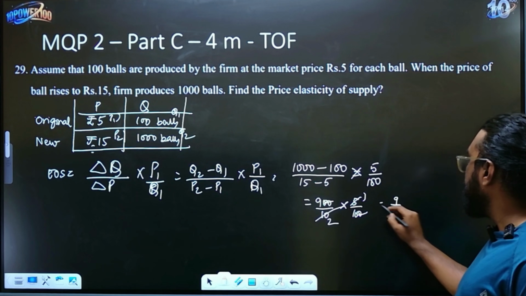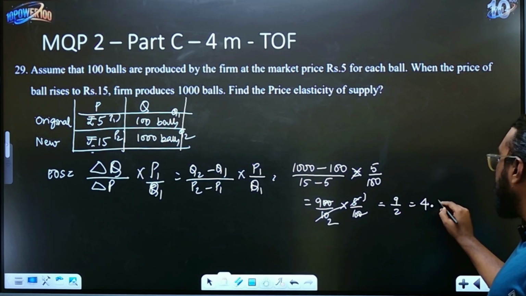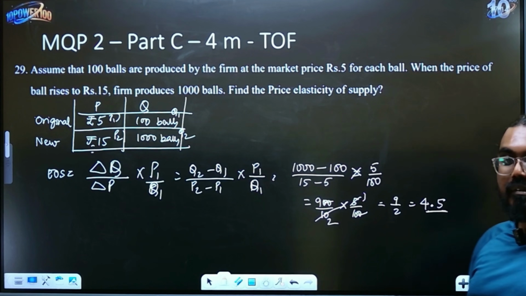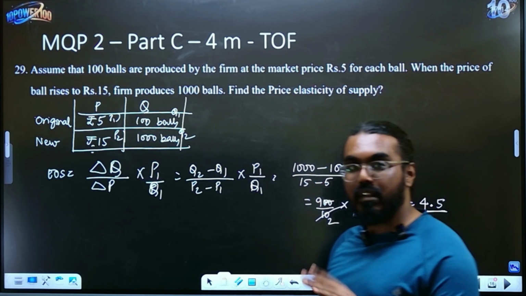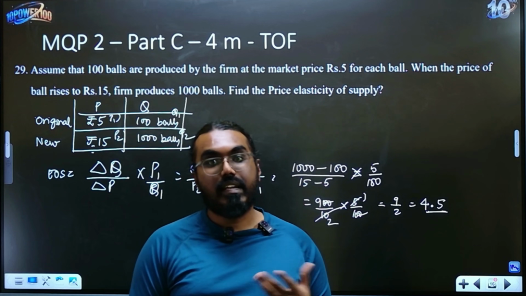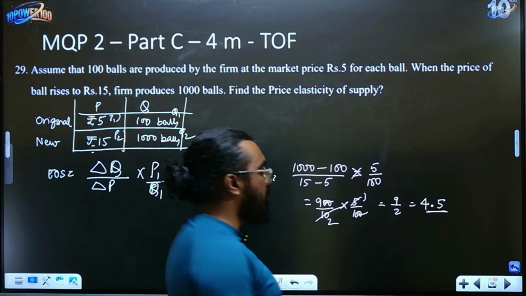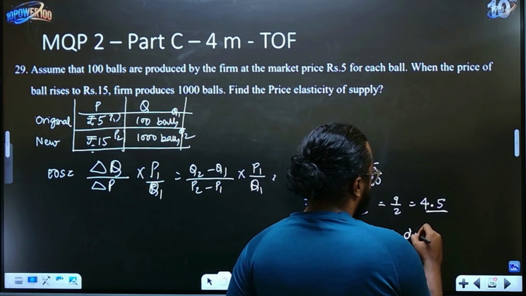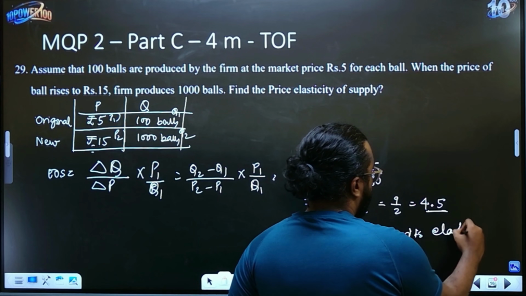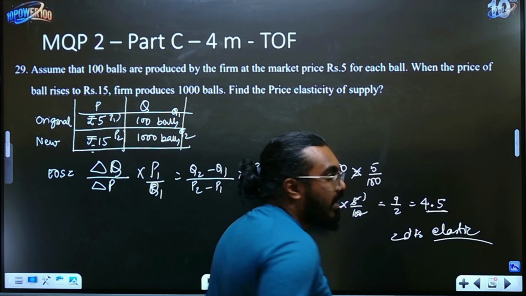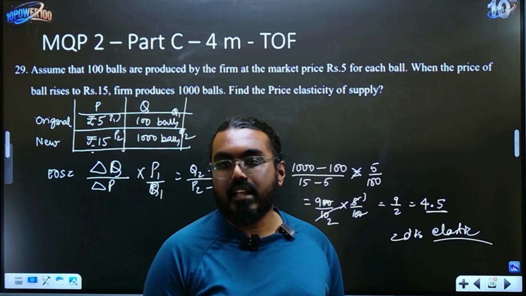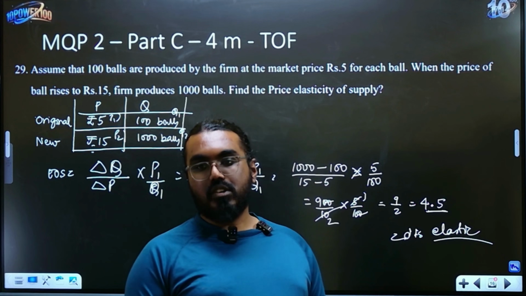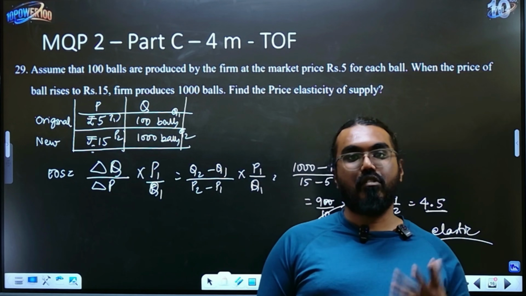It's 9 by 2 which is nothing but 4.5. See, the value of elasticity is more than 1. If it is more than 1, what is it? It is elastic, greatly elastic. So you can say the price elasticity of supply is elastic, relatively high elasticity it is, no? So you can write that as your conclusion also. So this is your simple way of calculating for 4 marks.